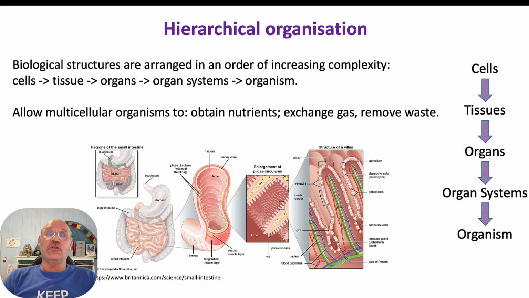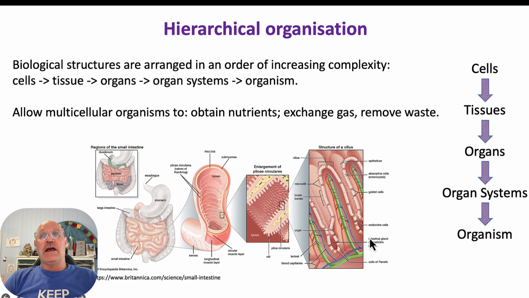So this hierarchical organisation allows organisms to obtain nutrients through the digestive system, exchange gas through the respiratory system, and also remove waste through the excretory systems. So here's an example, and this is the digestive system. Here we can see we have cells that form tissue, epithelial tissue, which then works together to form the actual organ of the small intestine, and that small intestine is just one organ in the digestive system.